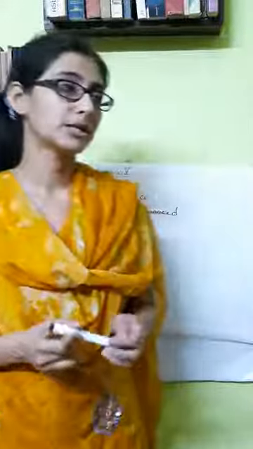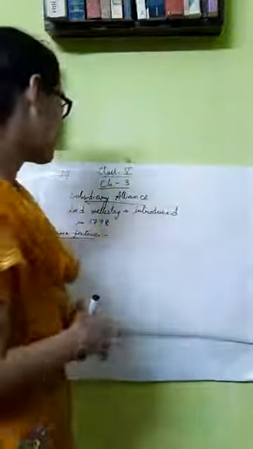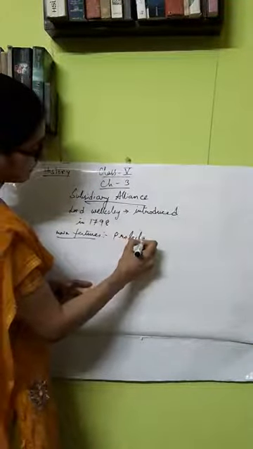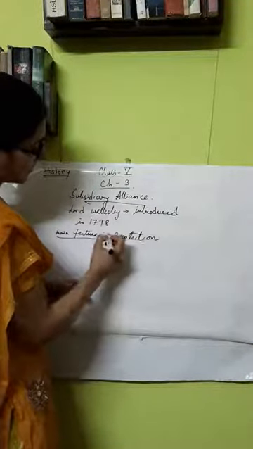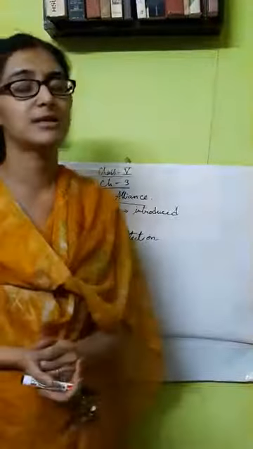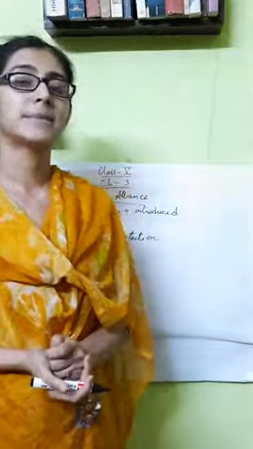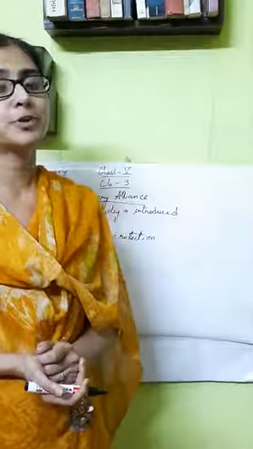However, we will see later that subsidiary alliance was actually forced on some of the Indian states. Among the main principles, protection will be given to the Indian state. That is, if any native state is facing a threat of attack by a third power, then the company's army will give them protection.